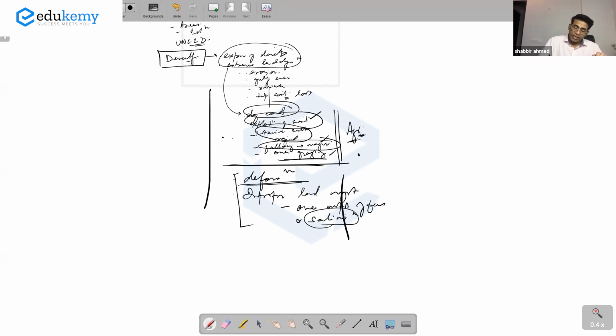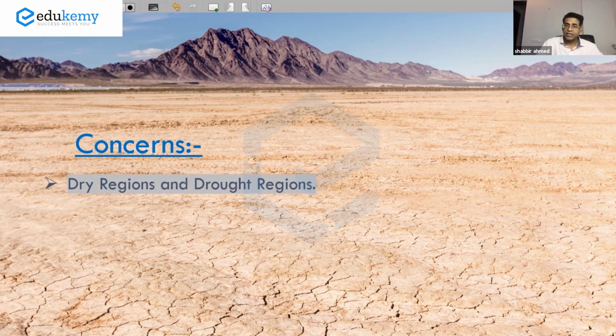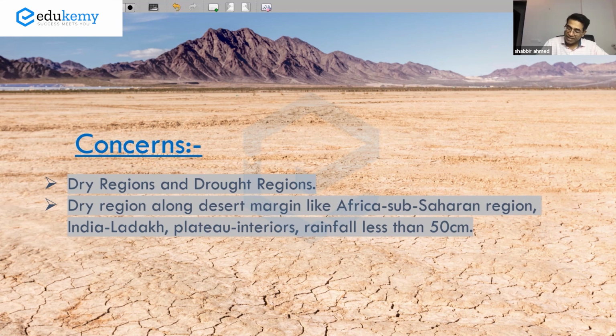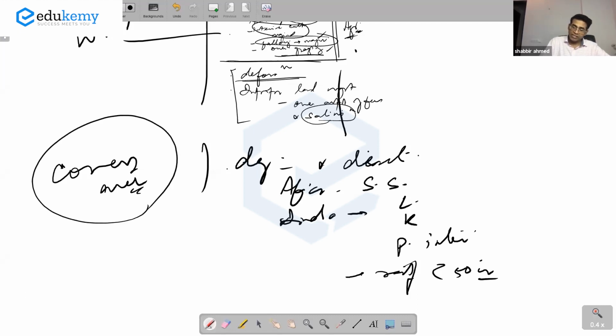So that is what the problem is. Now the concerned areas, I said dry regions and drought regions. So dry regions, it happens in desert margins, sub-Saharan Africa, and in India all the dry areas of India, Ladakh, all the areas which have rainfall less than 50 centimeters. So for all the concerned areas, you should draw a map and show it.